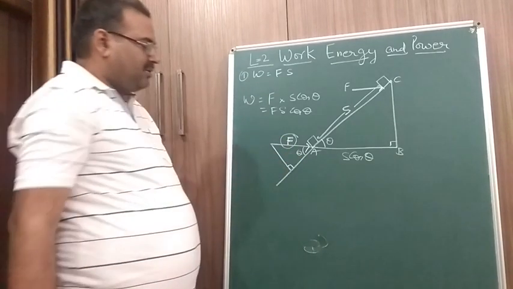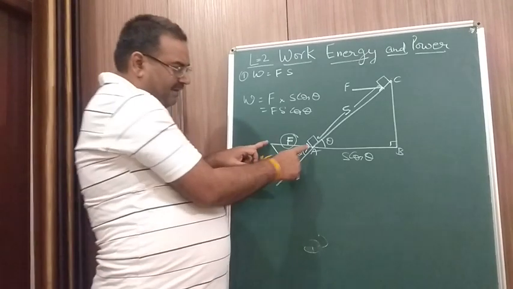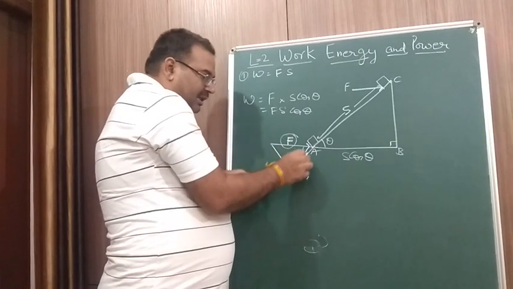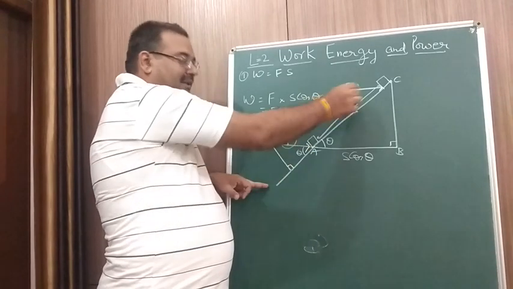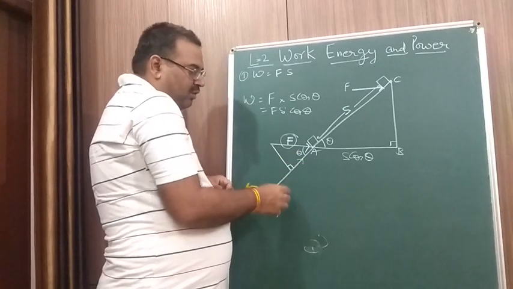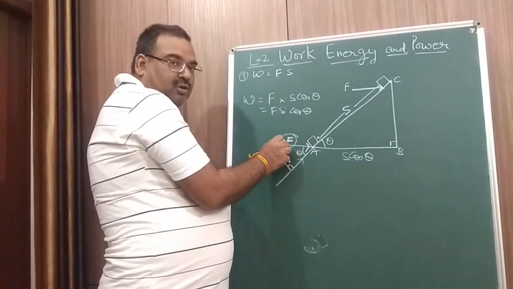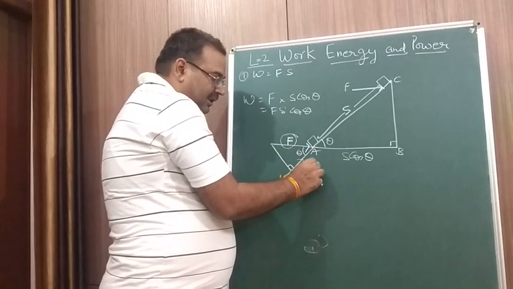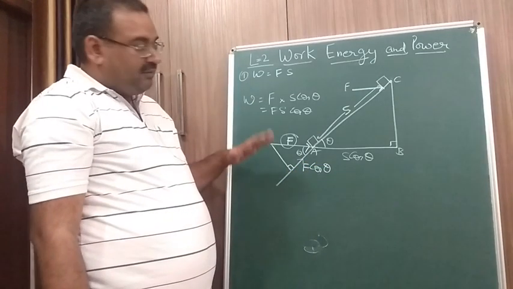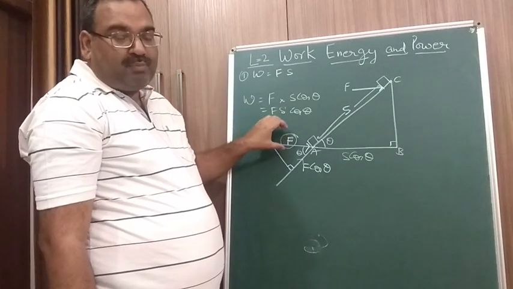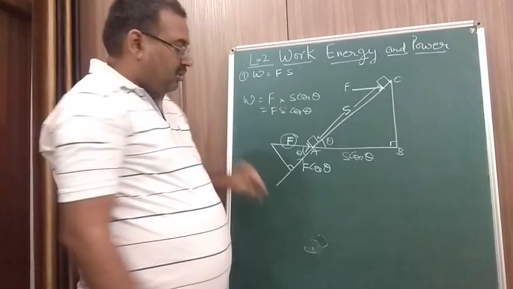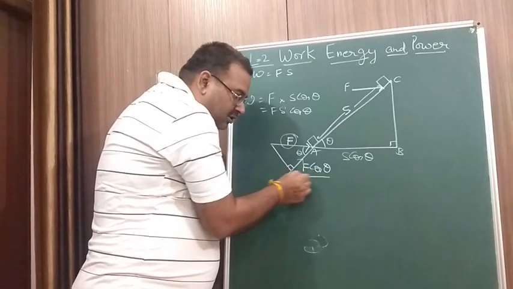This is the perpendicular. Now for F, we will take the component of this complete force in the direction of the displacement here. So we need to find out this force. What is this force? Base upon hypotenuse. So this is F cos theta. In the second case, we are taking the component of the force in the direction of the displacement. So the component of force is F cos theta.